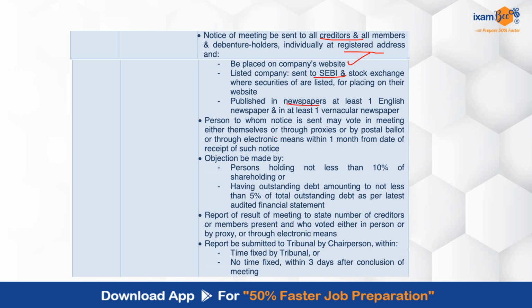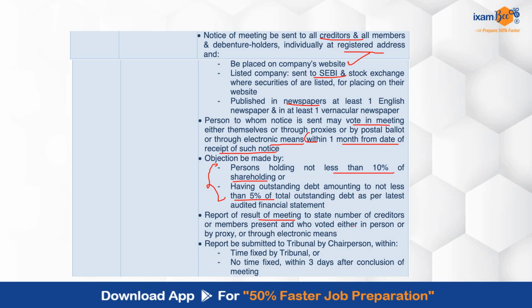Now persons जिनको भी वो notice send किया जाएगा, they may go ahead and vote in the meeting, and that voting they can do by themselves, through proxies, postal ballot, or electronic means, and that has to be done within 1 month. अगर कोई objections and all are there with respect to the proposal, that can be raised by persons who have not less than 1/10 of the shareholding or outstanding debt amounting to not less than 5% of the total outstanding debt.